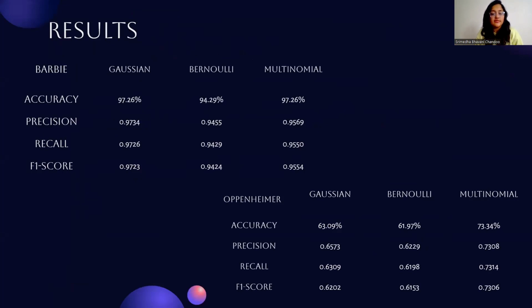Moving on to the results, here we can see there are 2 different tables, one for Barbie and one for Oppenheimer movie review data set. In the Barbie table, we can see that the accuracy is very comparable, surprisingly, for both Gaussian and multinomial models. But when it comes to precision, recall and F1 score, Gaussian has performed slightly better than the multinomial model. When it comes to the Oppenheimer movie, we can see that the multinomial model has performed way better than both Gaussian and Bernoulli with respect to accuracy, as well as precision, recall and F1 score. So overall, we can see that the multinomial model is giving the best results, although Gaussian is following multinomial with good results right behind it.